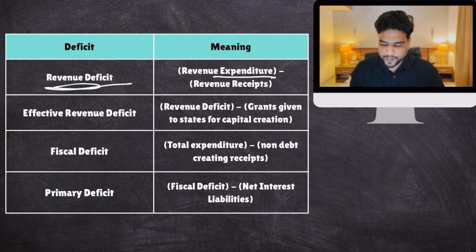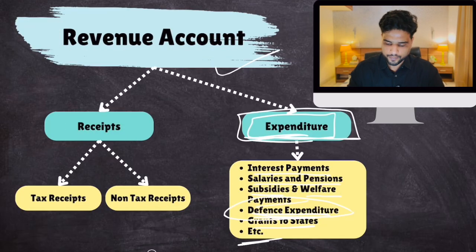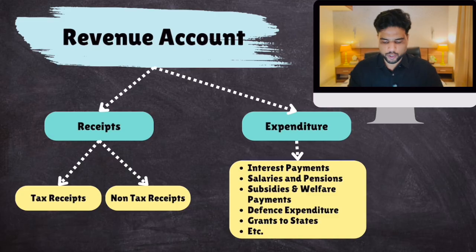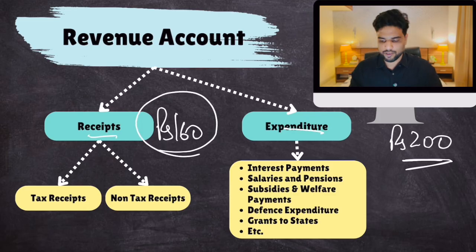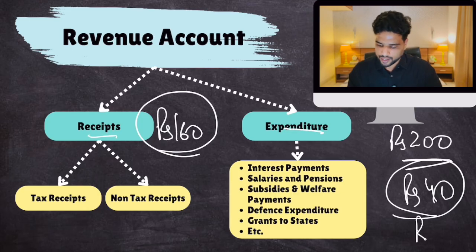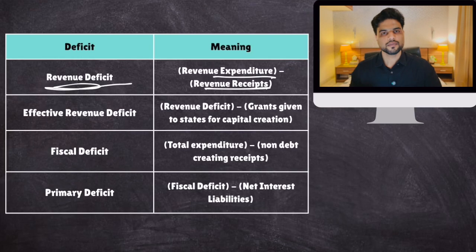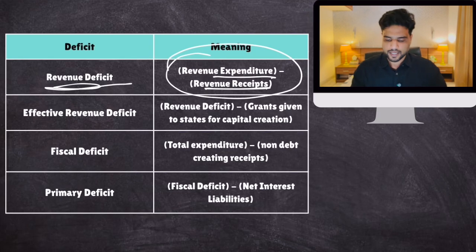Revenue expenditure minus revenue receipts. So let's talk about the revenue account. Let's suppose the total revenue expenditure is 200 rupees, but the money coming to the government in the revenue account is 160 rupees. So your expenditure exceeds your receipts in the revenue account by how much? 40, right? So this 40 is nothing but the revenue deficit. Clear? So revenue expenditure minus revenue receipts is the revenue deficit.